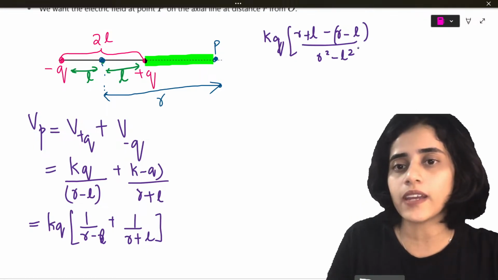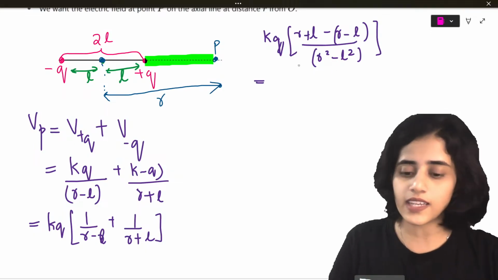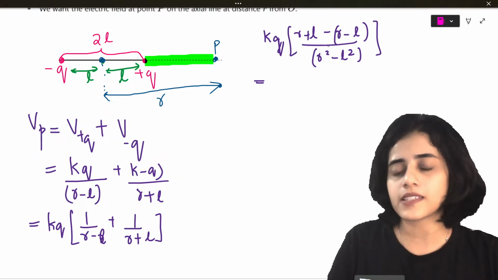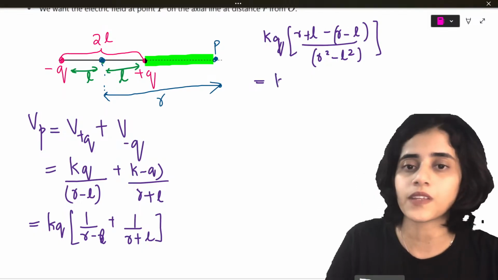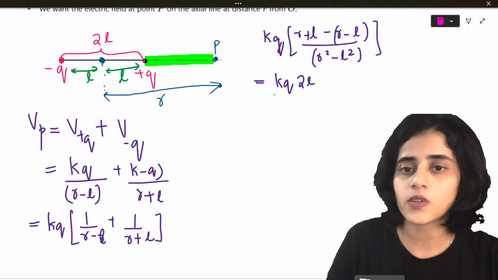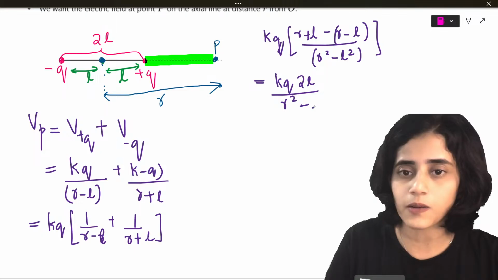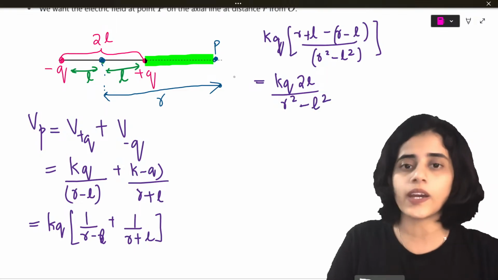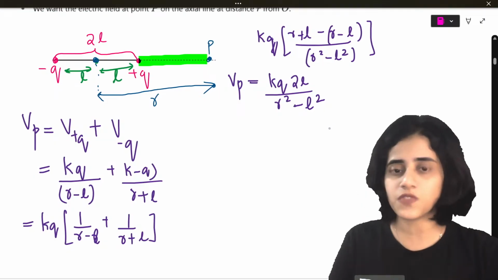So R square minus L square. Now R minus R will cancel. L minus minus L will be 2L. So KQ 2L, the whole divided by R square minus L square is VP.